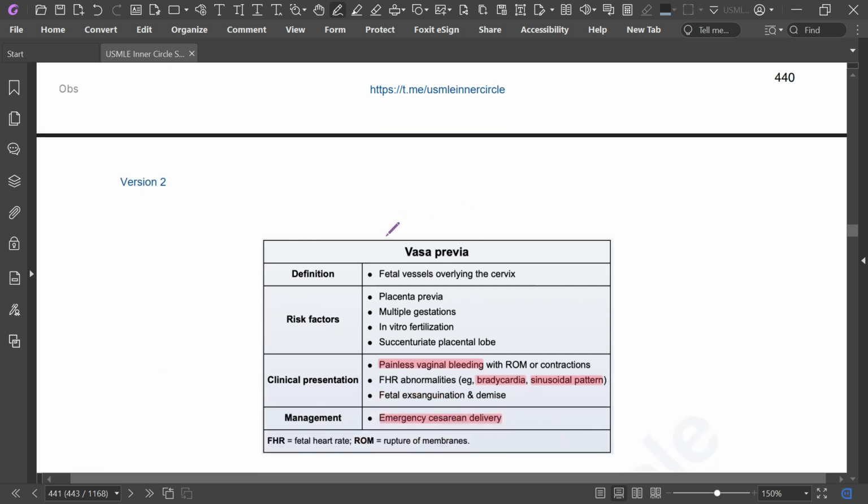Okay, look at this question. Vasa previa: fetal vessels overlying the cervix. Risk factors include placenta previa, multiple gestation, in vitro fertilization, and succenturiate placental lobe. Again, painless vaginal bleeding with rupture of the membranes or contractions, abnormal fetal heart rate, bradycardia, a sinusoidal pattern. This is the sinusoidal pattern. And fetal exsanguination and demise, requiring emergency cesarean section.